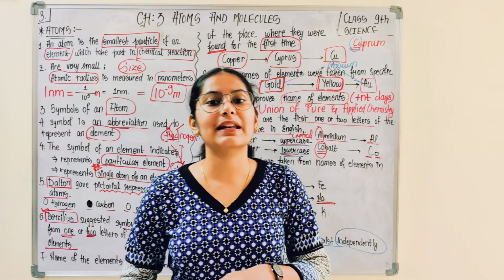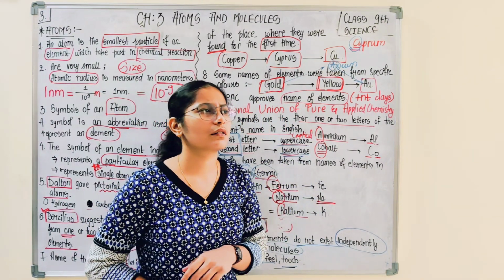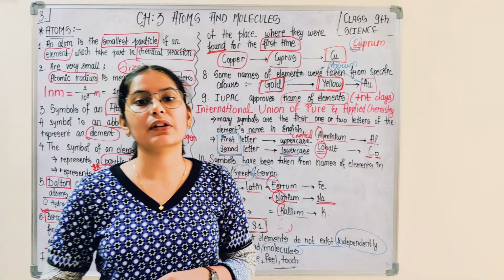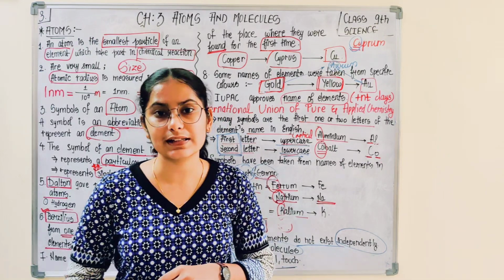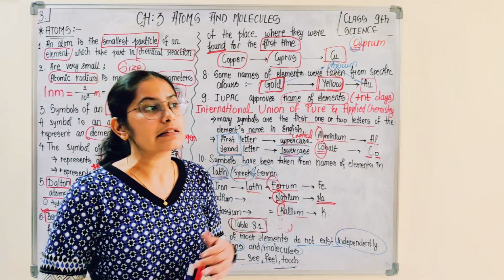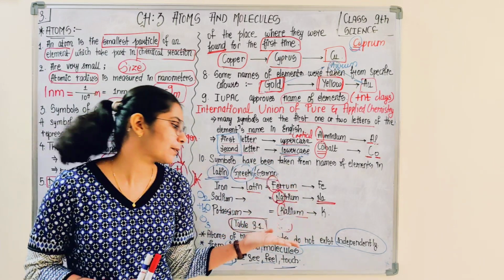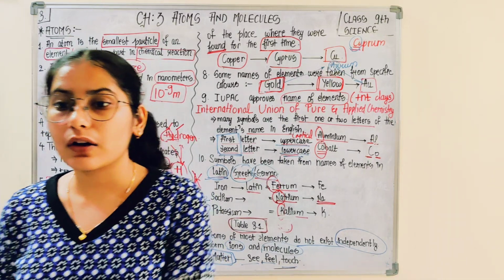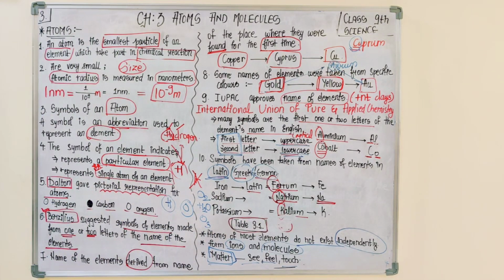And nowadays there are many modern technologies. I won't ask you to remember the names of the machines or the technologies involved, but using these technologies you can magnify the surface of a particular matter or element, and you can see the atoms. So if with the help of technology you are able to see the atoms, it is very good, है ना? Because of this you can enhance your knowledge regarding atoms, and therefore we are studying atoms, which are very small but very important.